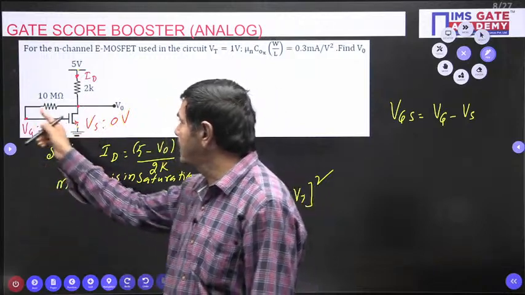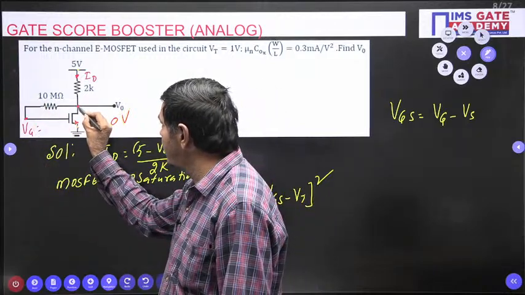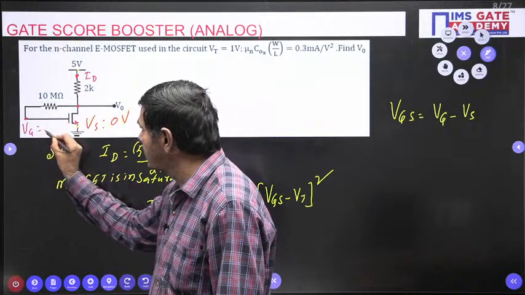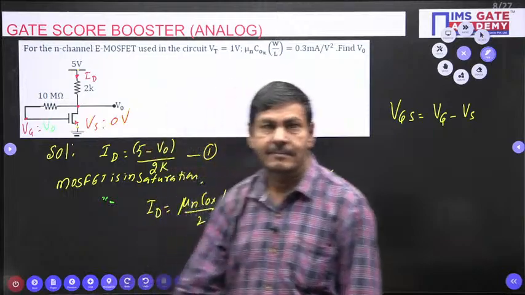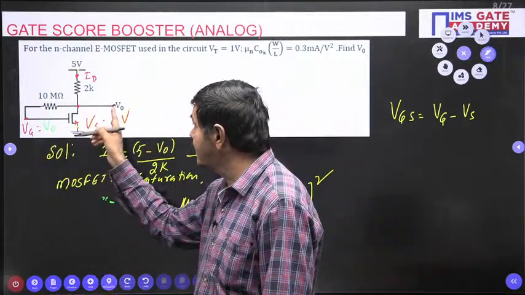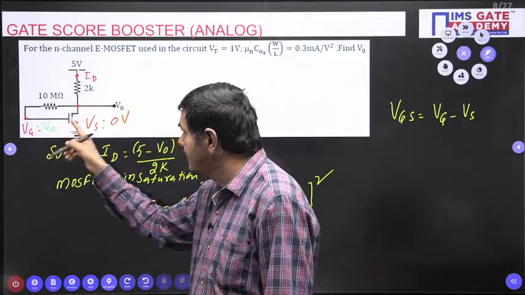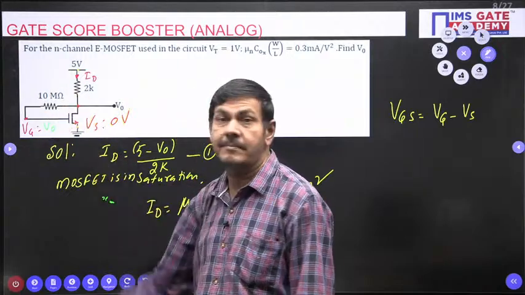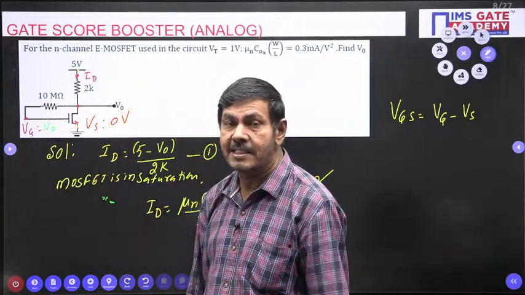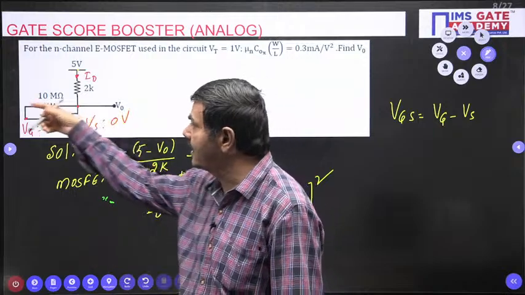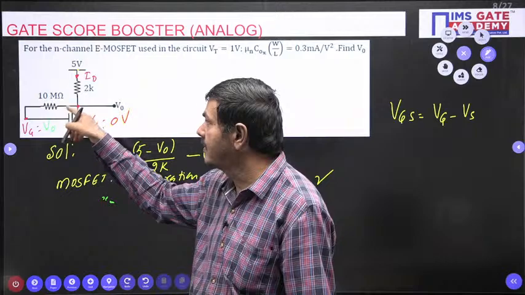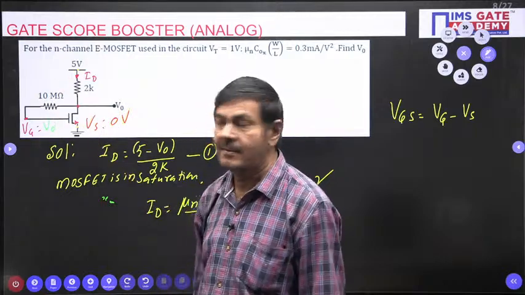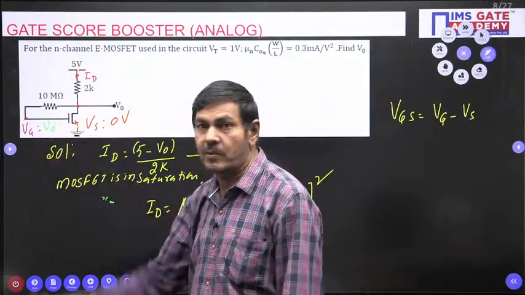If this node voltage is V naught, the same voltage appears at VG, so the gate potential is also V naught. There is no drop across the 10 mega ohms because there is no current, approximately 0. Finally I get the same V naught.